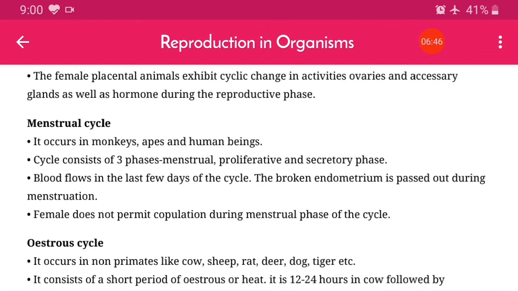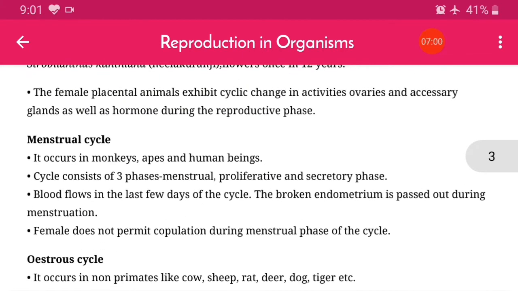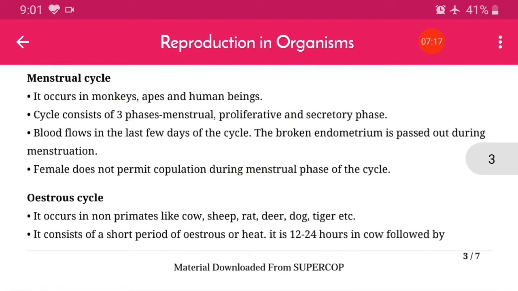And female placental animals exhibit cyclic changes in the activities of ovaries and accessory glands, as well as hormones, during the reproductive phases. That we will discuss in the male and female reproductive organs. In the plants also we will discuss, even the animals also, what type of reproductive phases there are, what type of hormones they are secreting, and what type of changes you will observe at the age of sexual maturity. Now here it's the menstrual cycle.